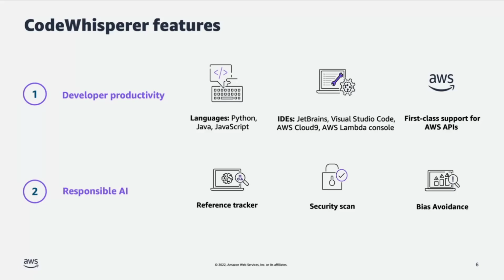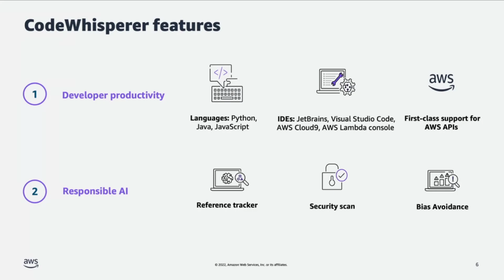that we support all popular programming languages. So as of now, CodeWhisperer supports Python, Java, and JavaScript, and we have plans to support C# and TypeScript sometime later this year. In terms of IDEs, CodeWhisperer is available as an extension to the JetBrains family of IDEs, and then VS Code, and then AWS's own IDEs in Cloud9 and the Lambda console. We're also working on supporting Visual Studio. The support is coming sometime later this year.